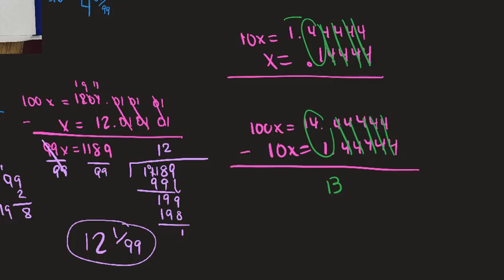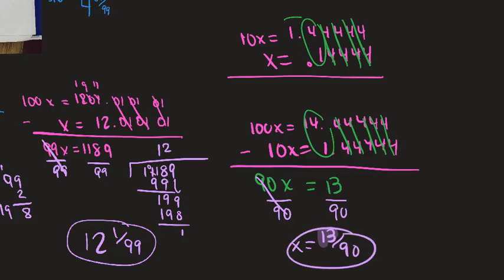Because the whole point of this is I need a whole number. Then if I have 100 apples minus 10 apples, that makes 90 apples. We are ready to sing. Divide by 90, divide by 90. Cross out what's my answer. And I don't think 13 is going to go into that. I think we're done. I think we found our answer, 13/90ths. 13/90ths, that's our fraction that would have, if we took a calculator, been 0.14 with a bar over the 4.